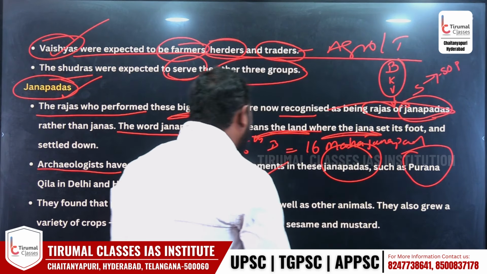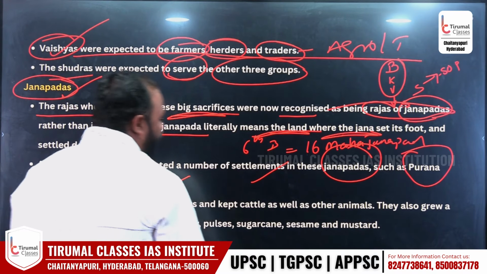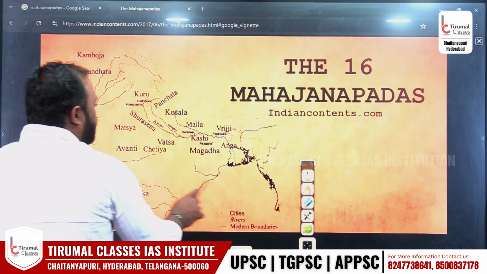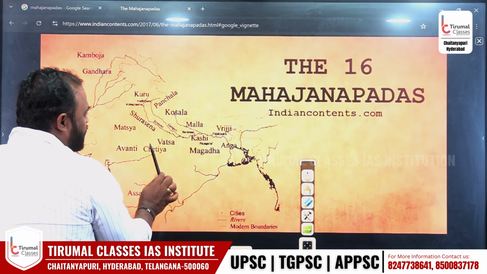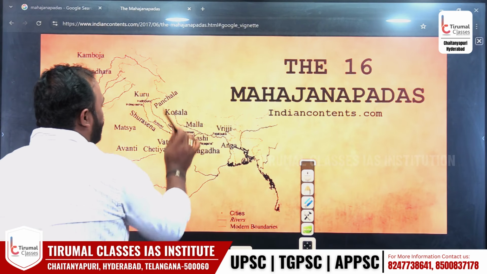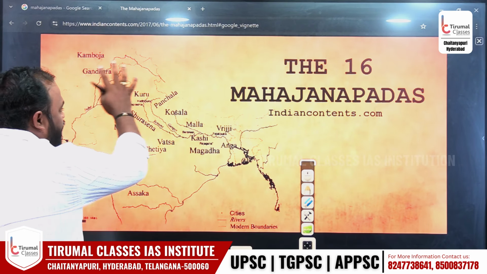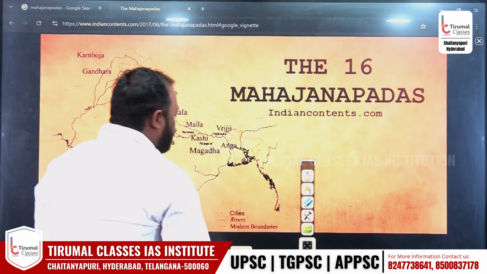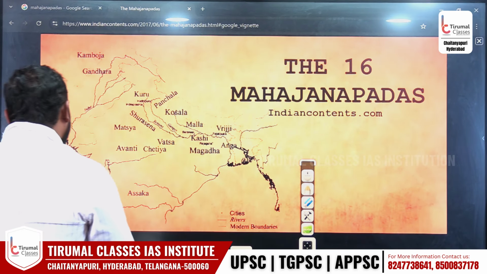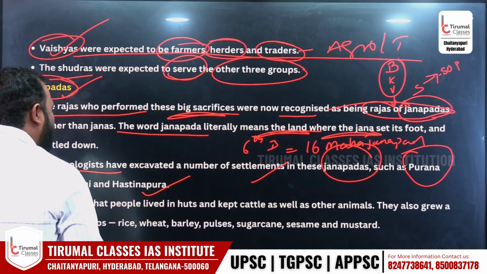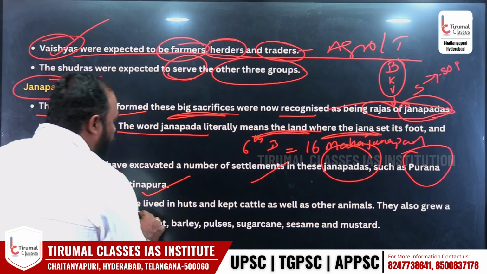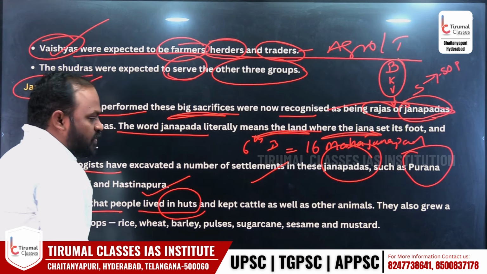Just now I have shown you 16 Mahajanapadas. Where do we have all the 16 Mahajanapadas? Mostly you see this. This is called West, Central India and some parts of East India, mostly the northern part of India. When they did excavations here, they found many more settlement patterns. All these settlement patterns clearly give an idea about human settlements. Look at this. They found that people lived in huts.